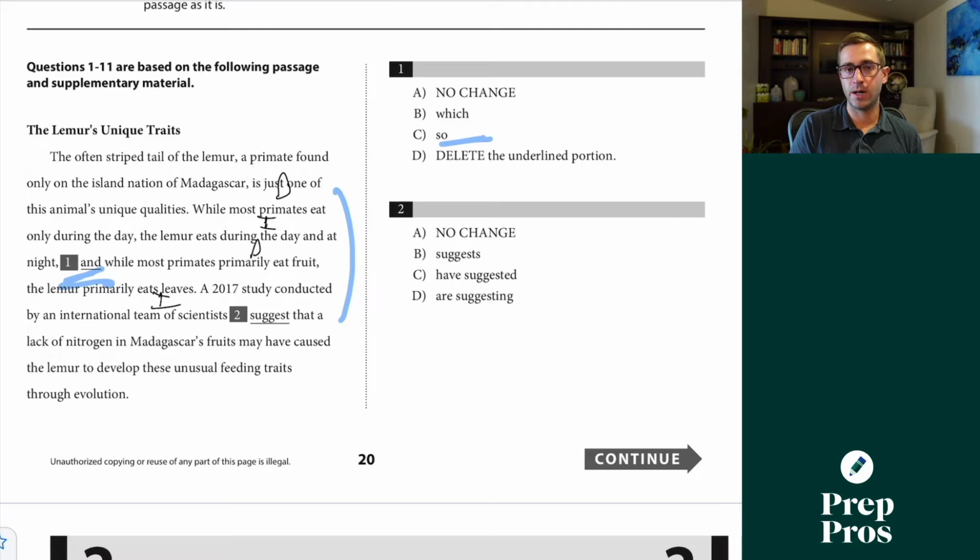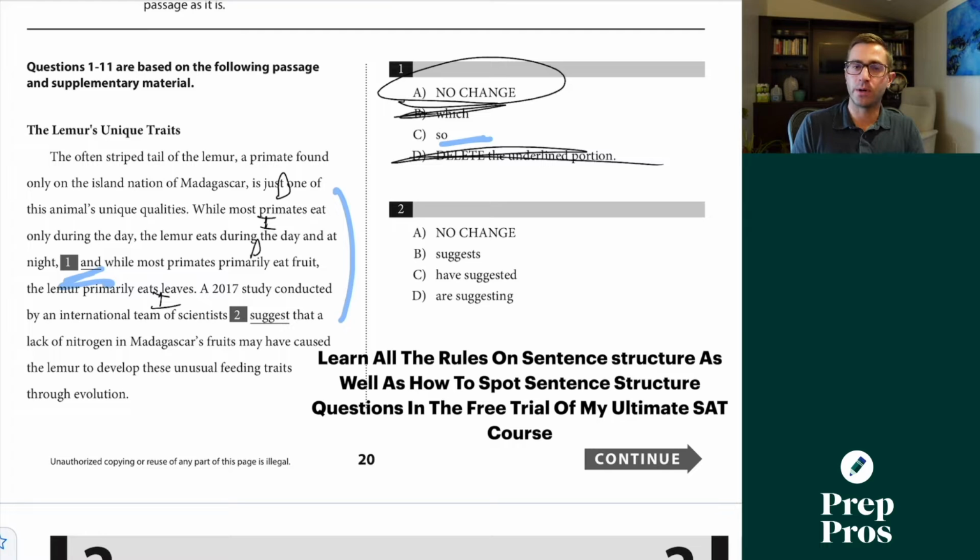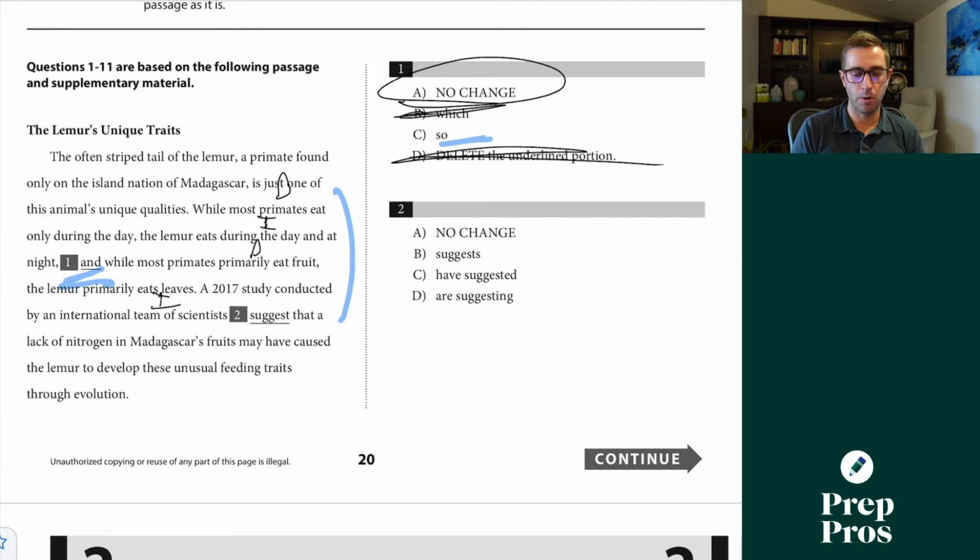So we need our FANBOYS, period, semicolon. So and are some of our FANBOYS, but here we're adding information. So the and is the only one that fits. We're not showing a result, which is what we typically use so for.